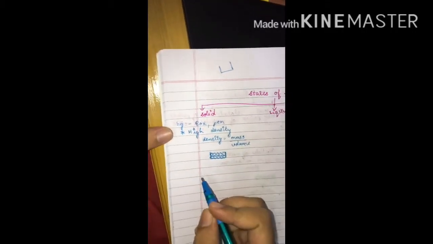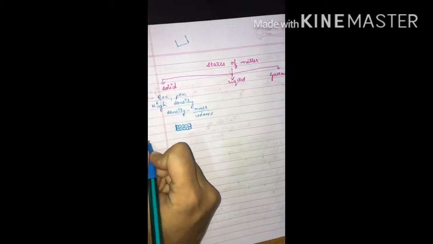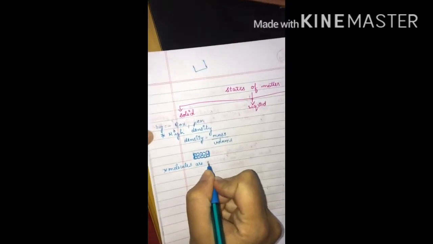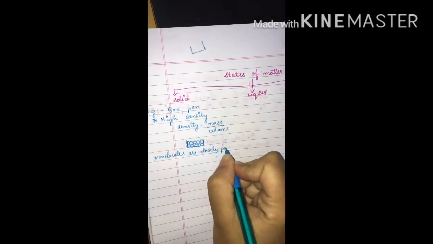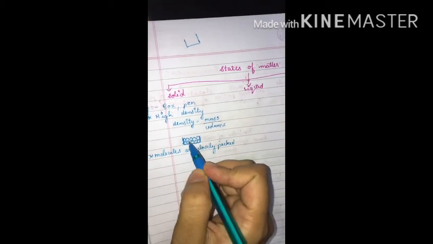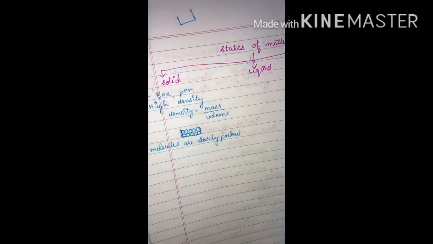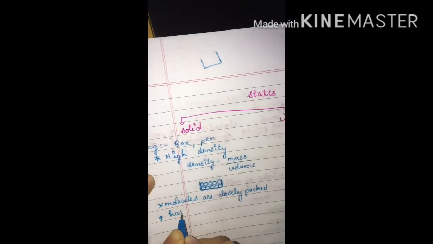And in the case of solid, molecules are closely packed. You can observe this from this picture, that the molecules are compactly packed, that is, tightly packed, and they are very hard to compress.